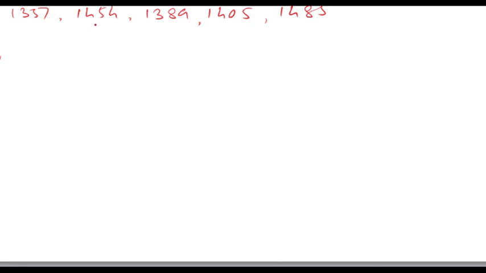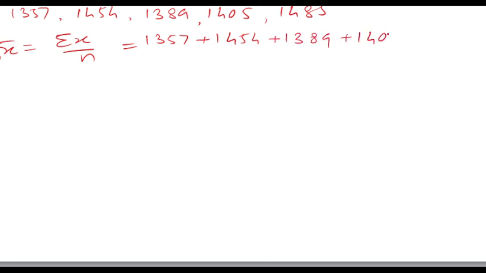1357, 1454, 1389, 1405, 1485. Then what is the formula? x bar is equal to summation x upon n. What is summation x? We have to take the total of this: 1357 plus 1454 plus 1389 plus 1405 plus 1485. What is the total number of observations? 1, 2, 3, 4, 5. 5 observations are there. Then you have to add those.